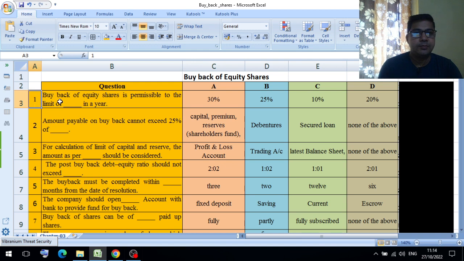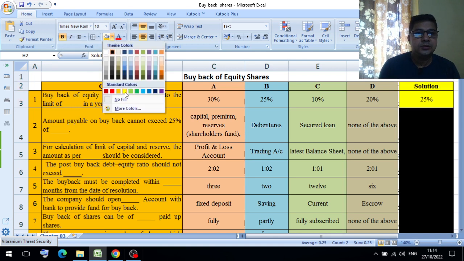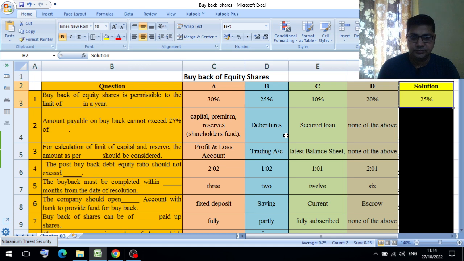First question: buyback of equity share is permissible to the limit of dash in a year. Option A 30%, option B 25%, option C 10%, option D 20%. So here the answer will be 25%. Buyback of equity shares is permissible to the limit of 25% in a year.